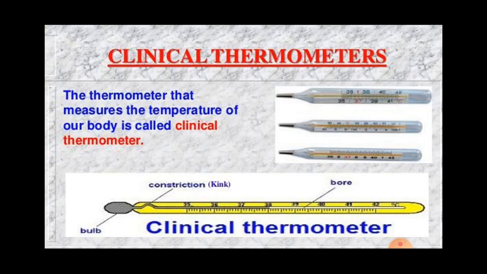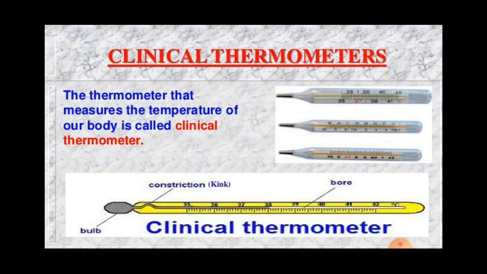The other end of the tube is sealed closed, and a temperature scale is marked on the glass tube. A clinical thermometer has a temperature scale marked from 35 degrees Celsius to 42 degrees Celsius.